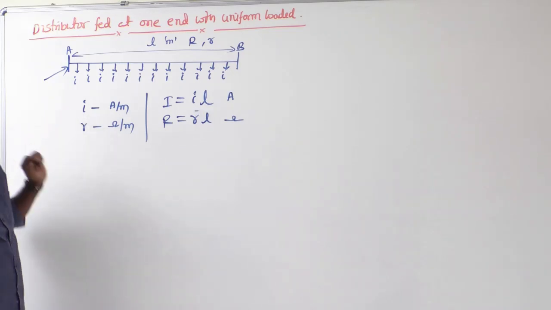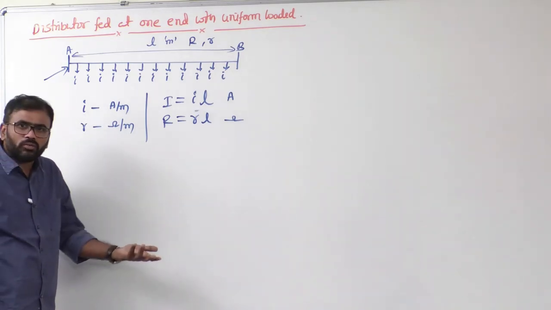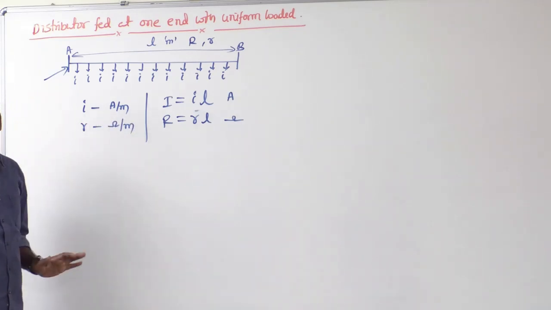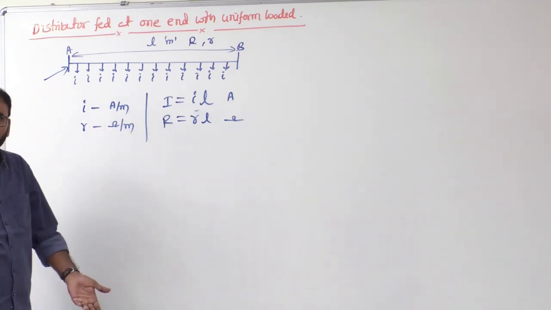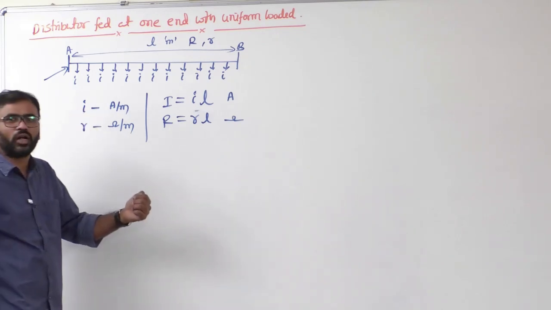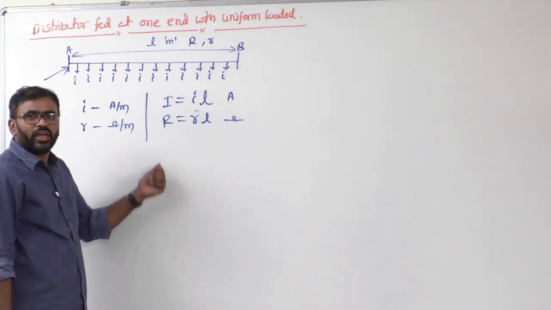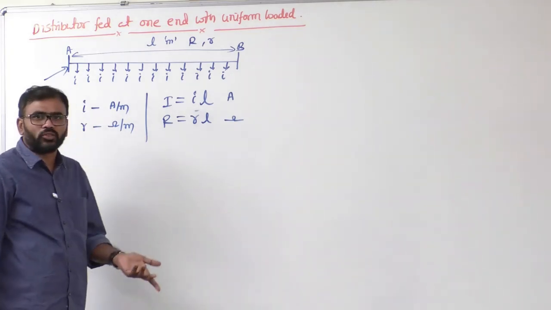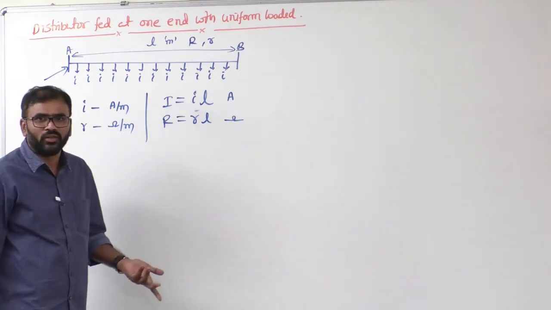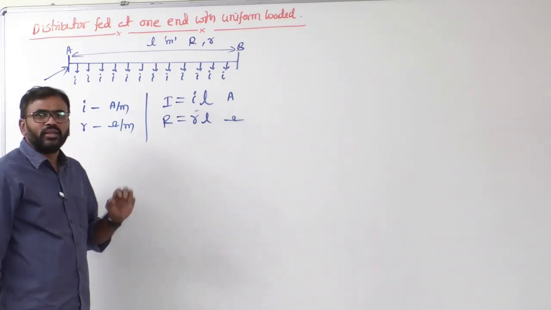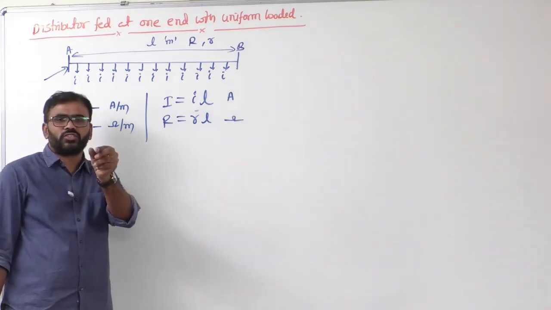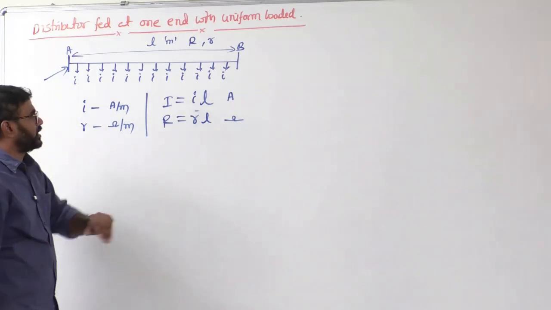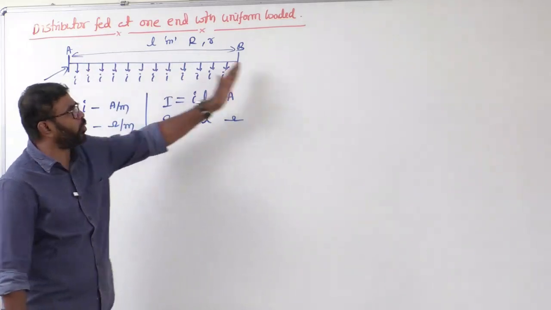So small i is the current drawn by the load per unit run, that means per meter length. Every 1 meter length there is a tapping of current, which is small i ampere. Okay, so what is small r here? Every 1 meter length there is a resistance, that is small r.